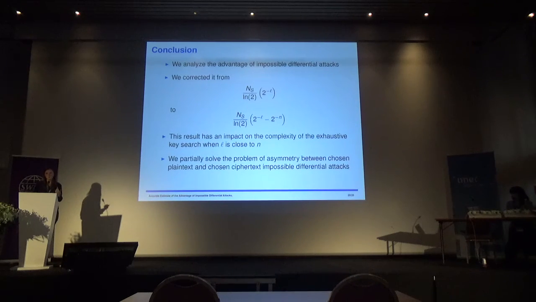A final point that was not discussed during the talk is that typically in impossible differential attacks, one tries to do the attack by first choosing plaintext and then choosing ciphertext, and then looks at which data complexity is lower, and the data complexity is taken as the lower of these two quantities. However, what Celine shows is that if we use more than one structure, the two complexities will be exactly the same. We can do the attack by choosing plaintext or by choosing ciphertext. Okay, that's all. Thank you very much.